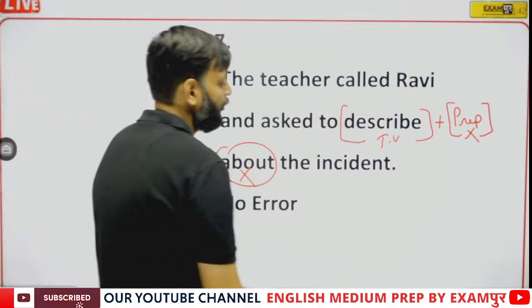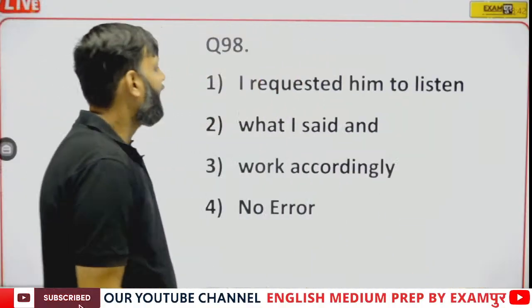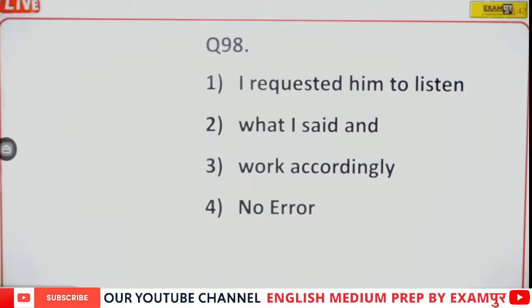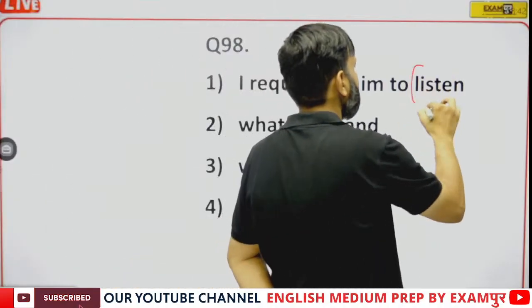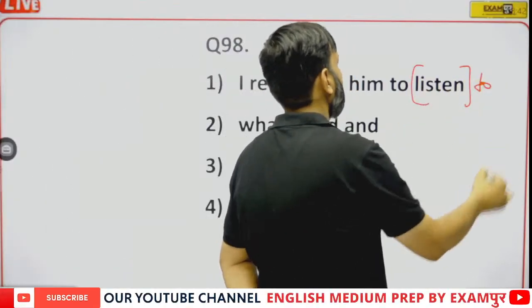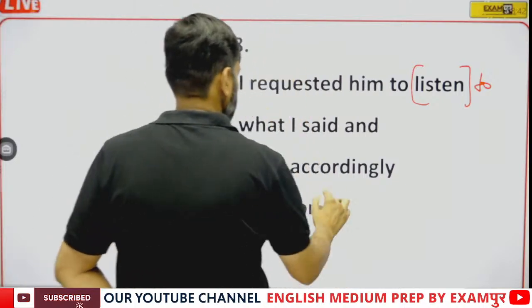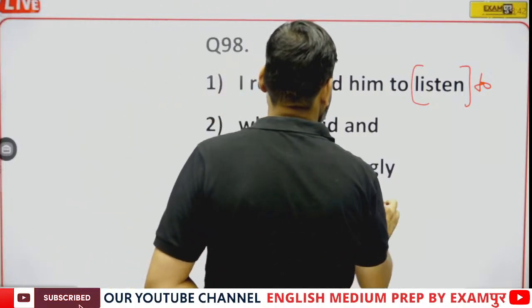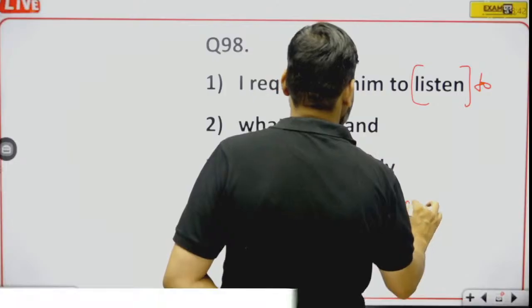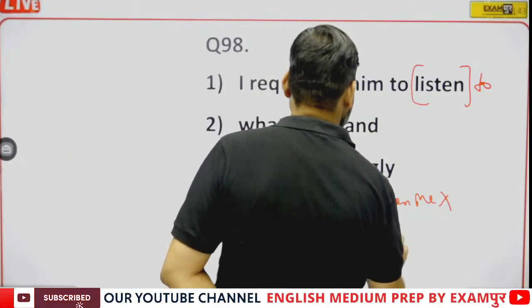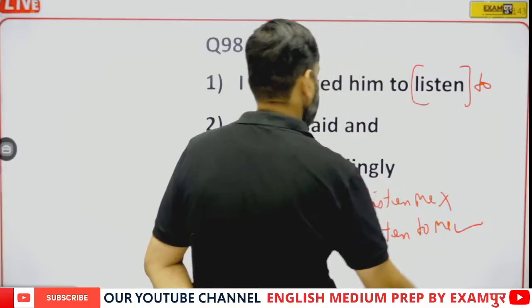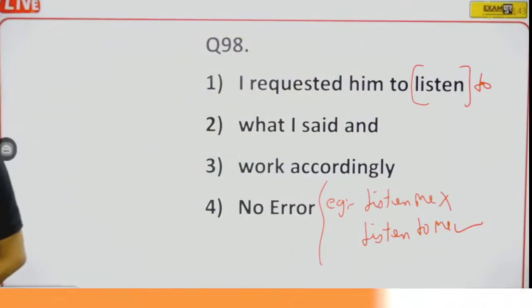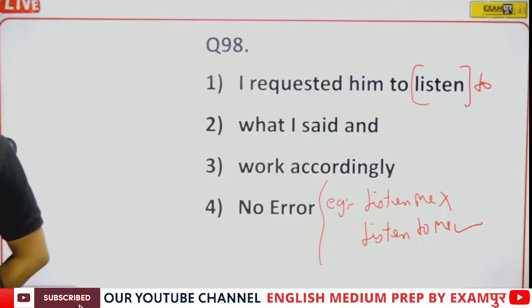Now question number 98. I requested him to listen what I said. See, listen is always followed by to. Him listen to. For example, listen me is wrong. Listen to me is right.